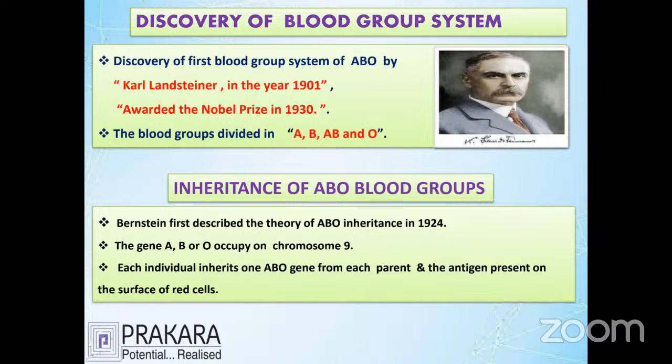Our parents give us two hands, one from the father and one from the mother. In the same way, the father and mother contribute to your blood group. One gene is given by the father and one gene is given by the mother. This is called the inheritance of your blood group, which is carried by the children from the parents.